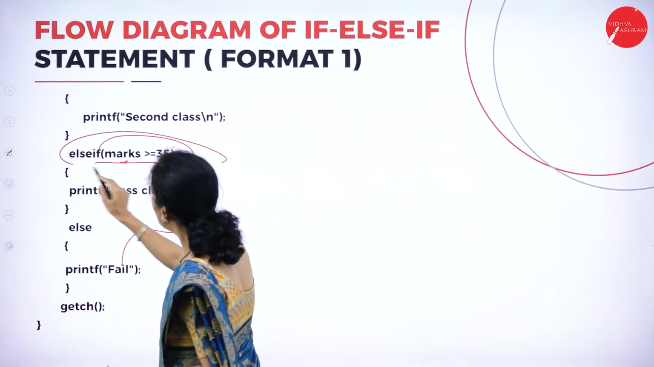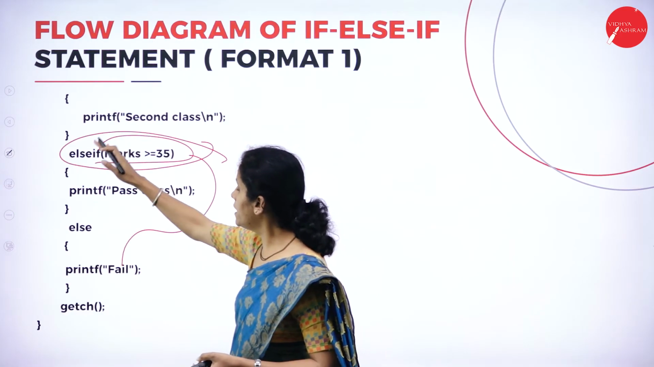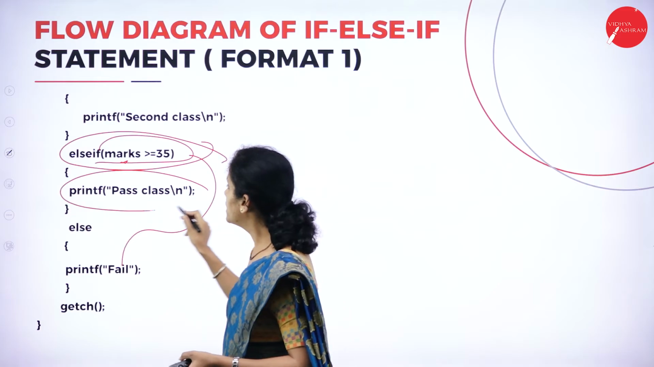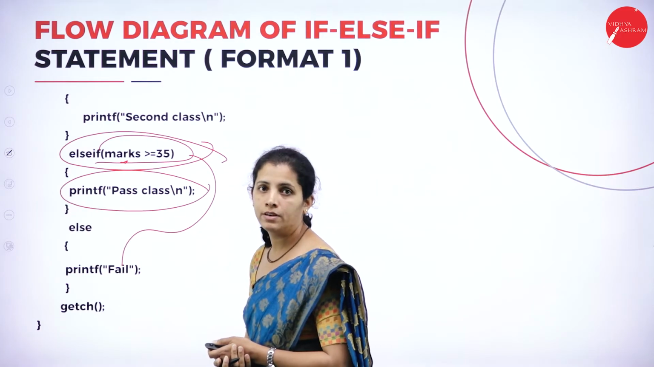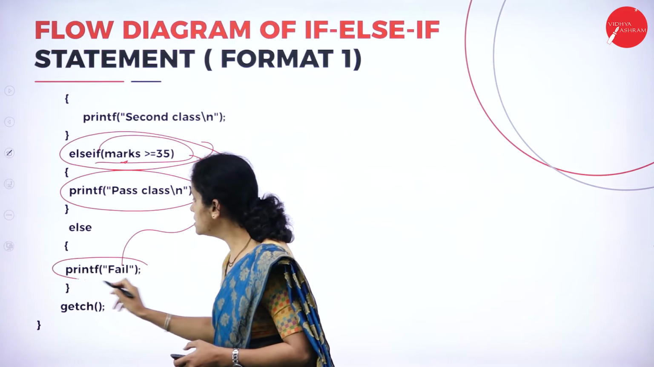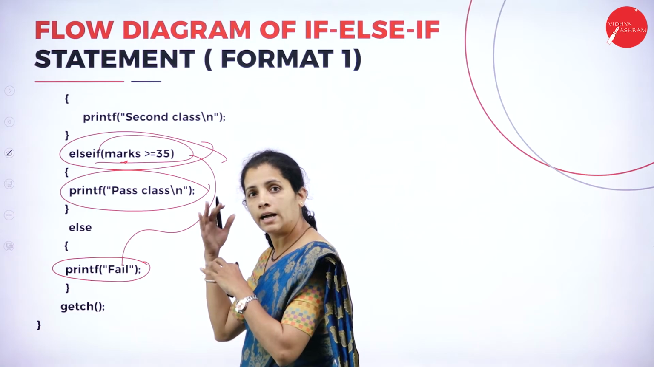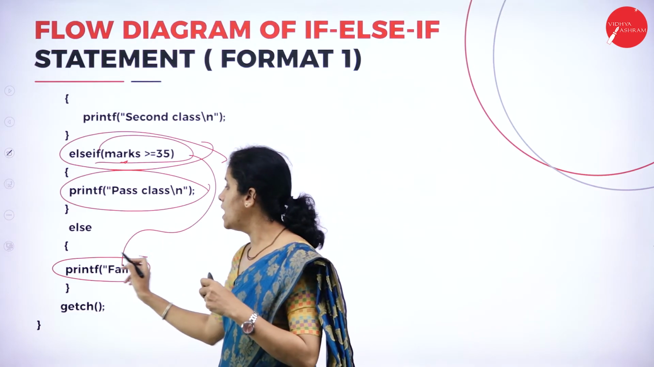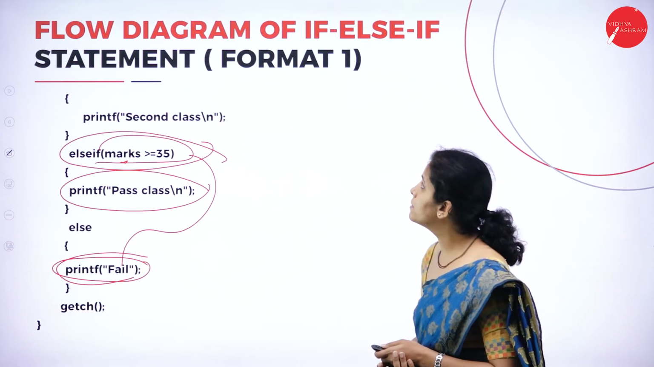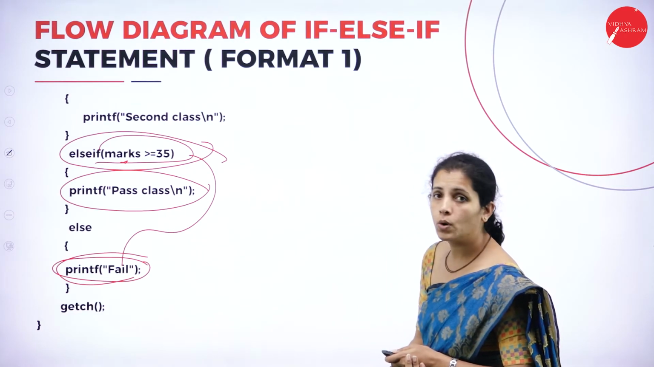For the last if statement, directly I am going to write if mark greater than 35, then print class, that is just pass. Else, print fail. That means if the condition is false, then I'm going to get the output fail. This is the way I can make use of the if else if statement in my program.